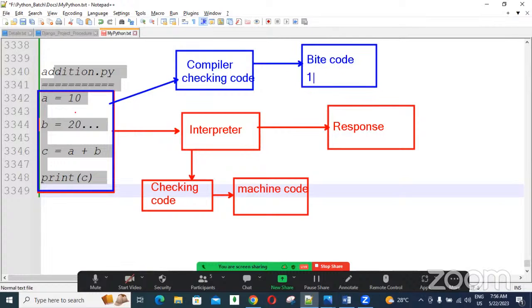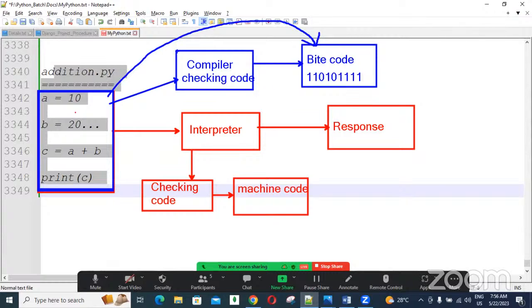The computer understands only zeros and ones related code. So the compiler converts this high-level language code into intermediate language code, nothing but bytecode.